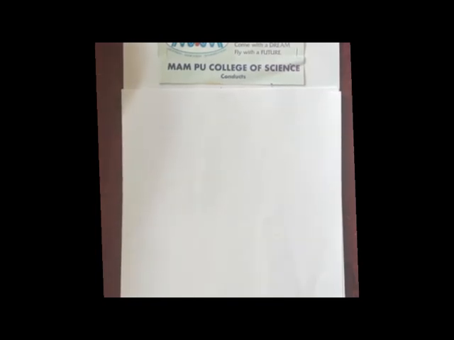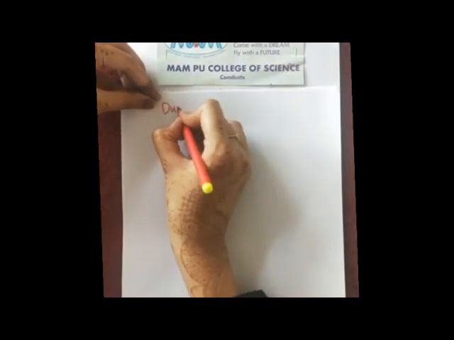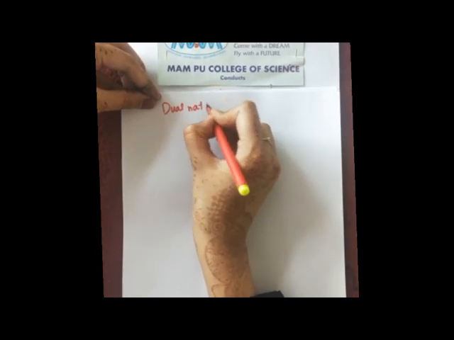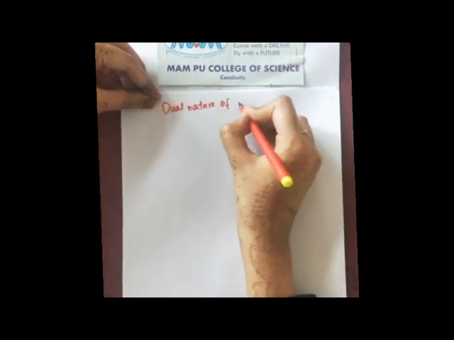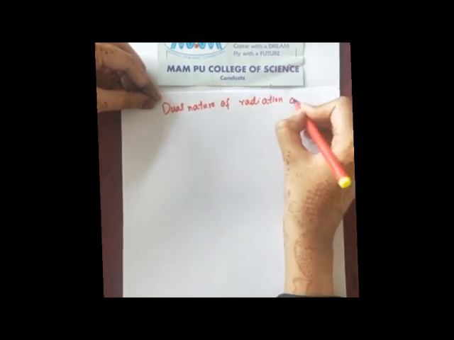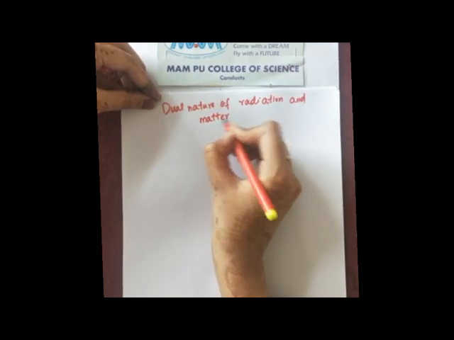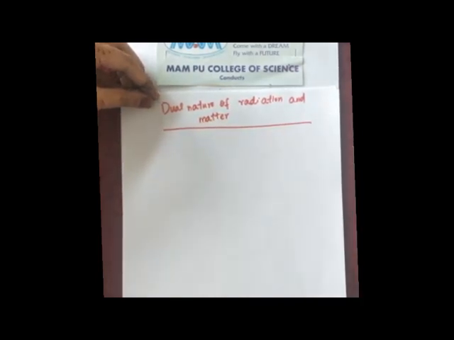Hello dear students, in the last few video lectures we have learnt the chapter Dual Nature of Radiation and Matter. In the chapter so far we have learnt about electron emission.